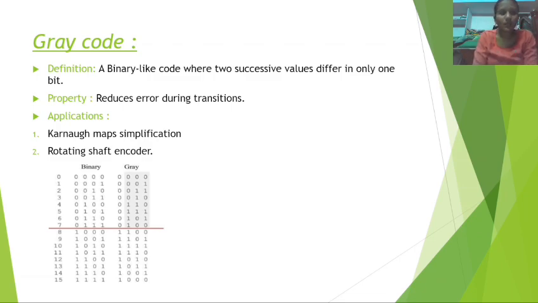Looking at the table briefly, in binary code, going one by one, 2 bits or more than 1 bit change. But in Gray code only 1 bit changes at a time, from 0 to 1 and through successive numbers. Between any two successive Gray code values only 1 bit changes.